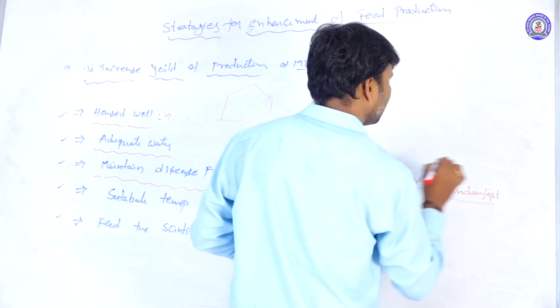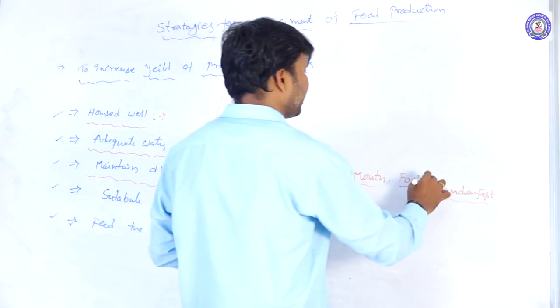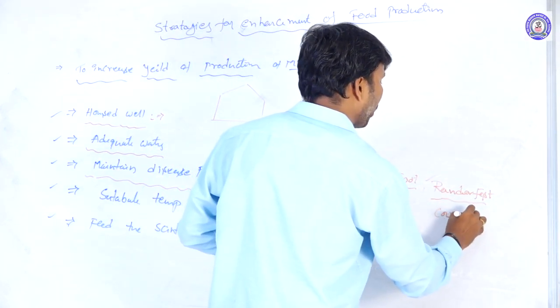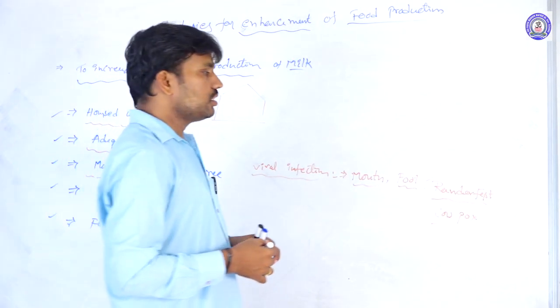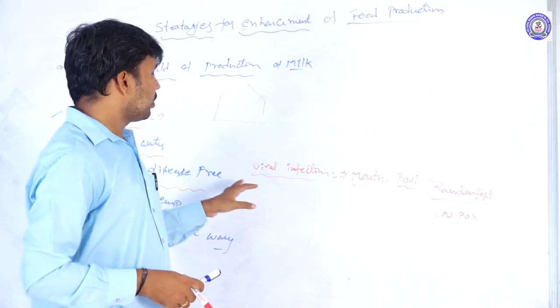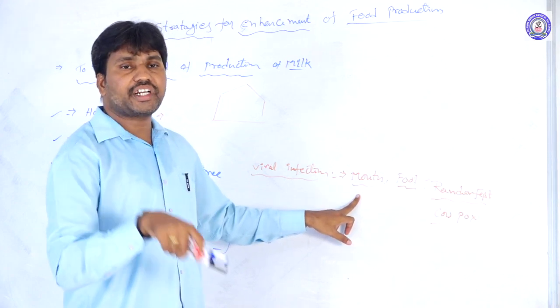Rinderpest is one of the viral infections. Mostly they get rinderpest, and the other one is cowpox. So like this, some viral infections cause a decrease in productivity.